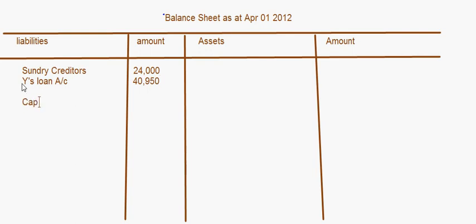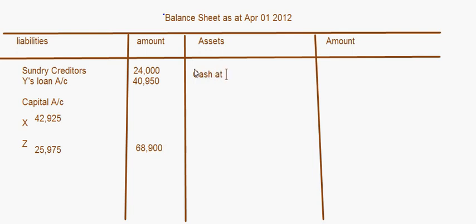And the capital accounts of X and Z, the balances that we have found out now. So for X it was 42,925, and for Z it was 25,975. Okay, so the total of this comes to 42,925 plus 25,975 is 68,900. Now let's come to the asset side.